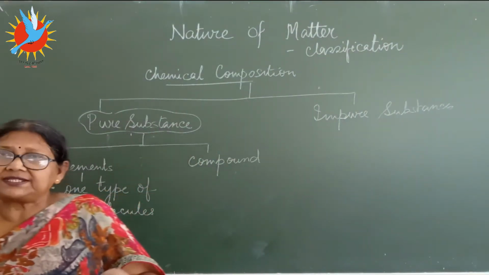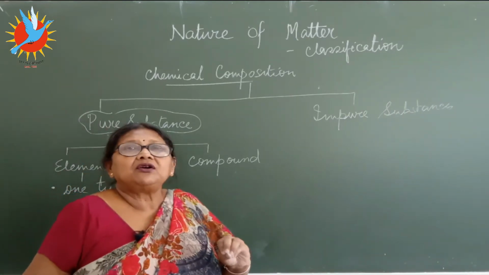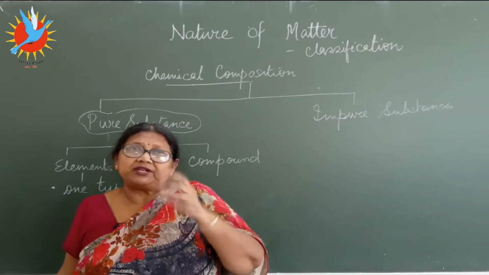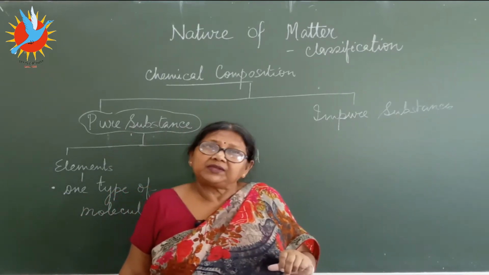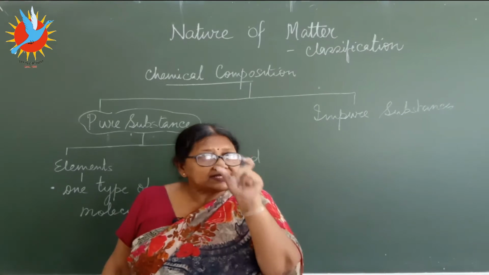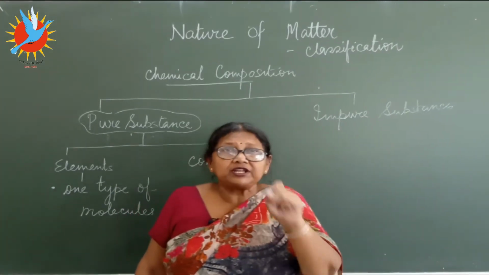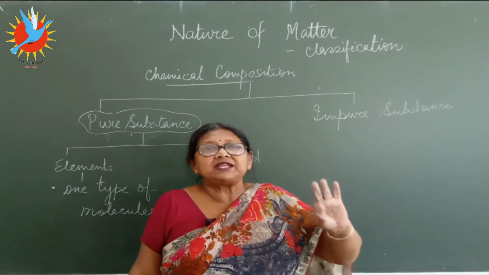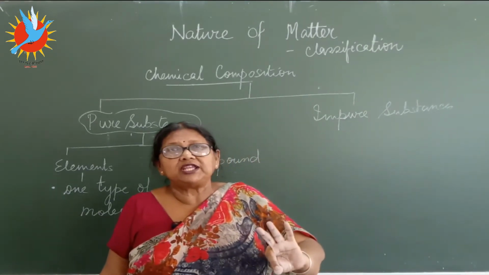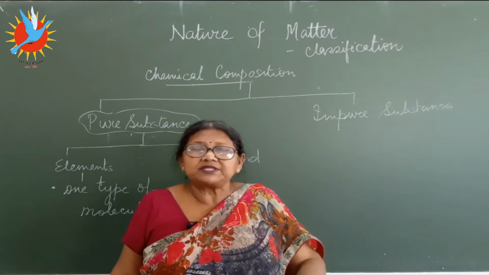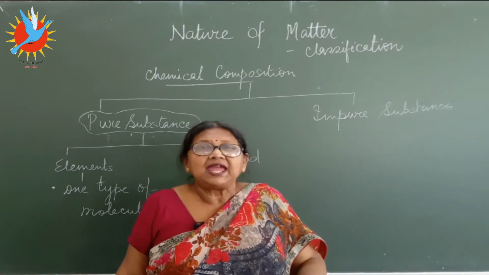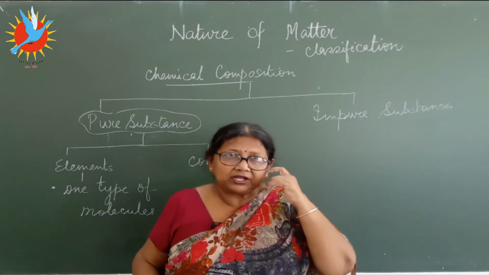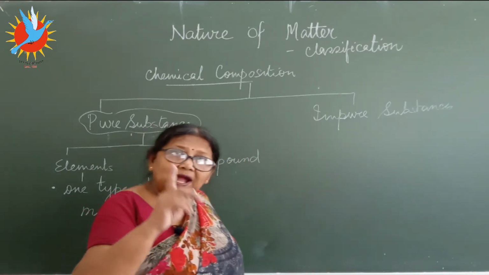Just take for example, take oxygen gas. Clear? Or you take a metal, iron. Take iron, the metal. It's iron itself. When it is in the purest form, pure form of iron, all the iron will be made out of this same type of the molecules with uniform composition, uniform property, and they cannot be divided. Same thing that we have been doing till now. Okay, so elements are only one type.